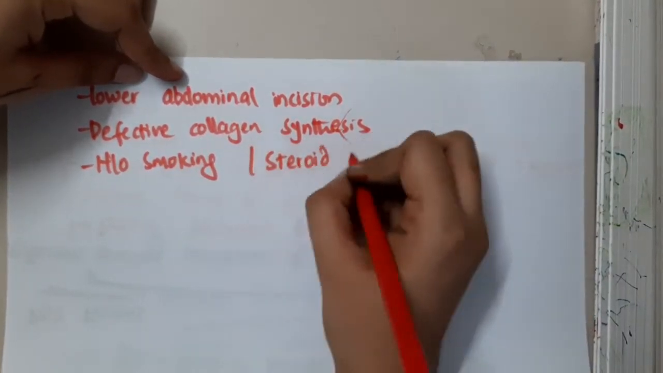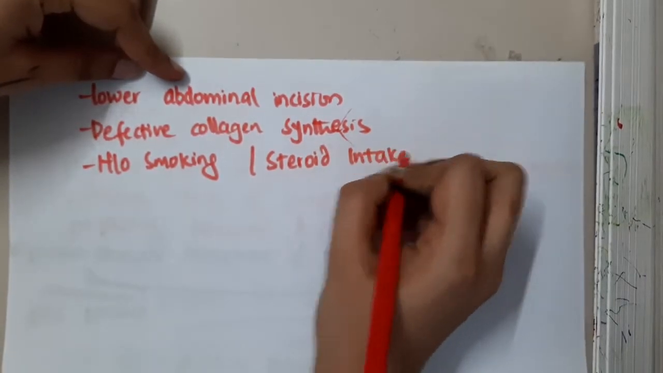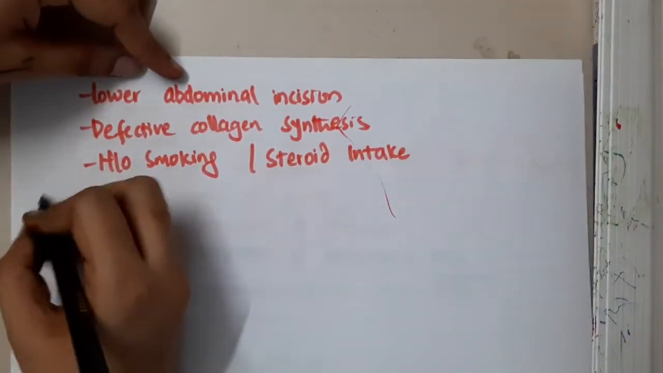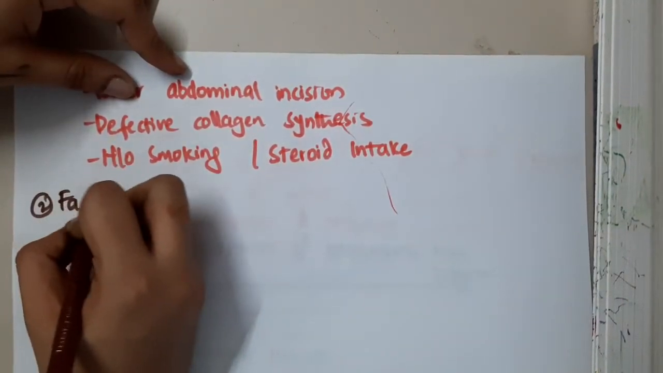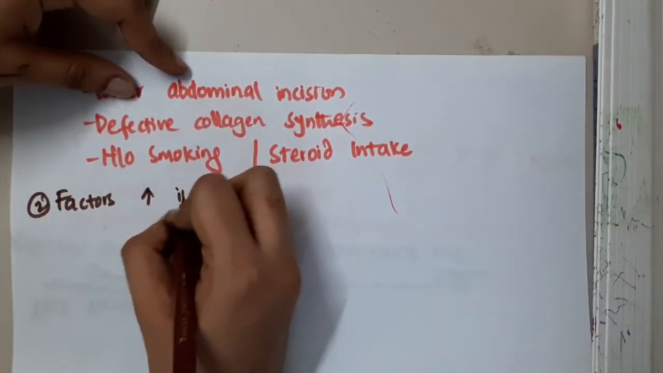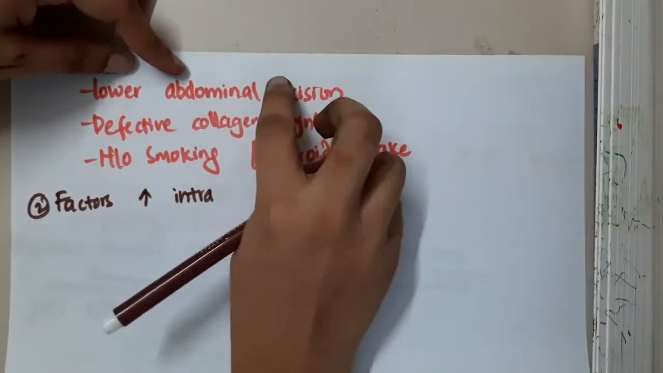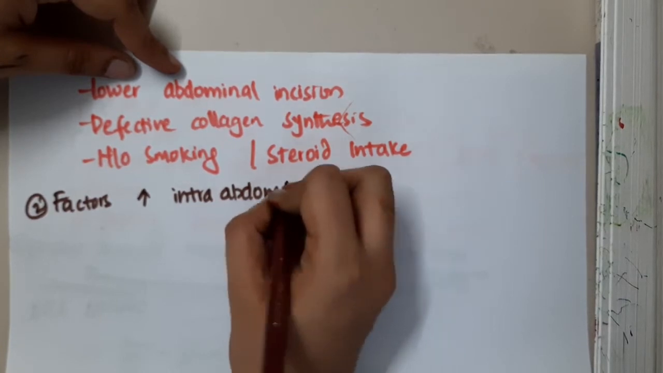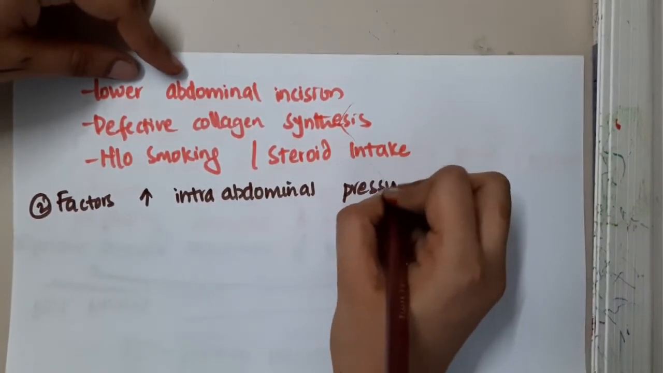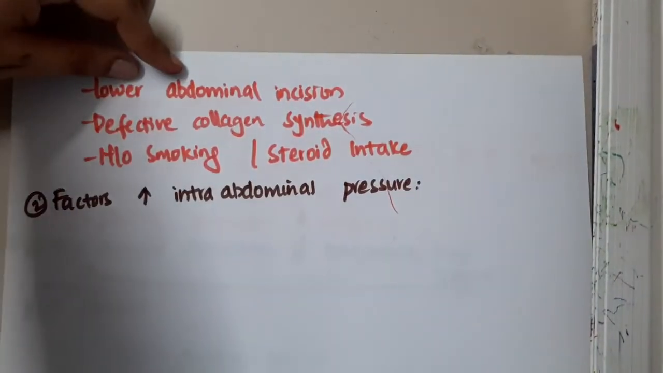All these are the causes which weaken the abdominal wall. Then the second are the factors which increase the intra-abdominal pressure. Now let us learn about the factors which cause an increase in intra-abdominal pressure. These factors include